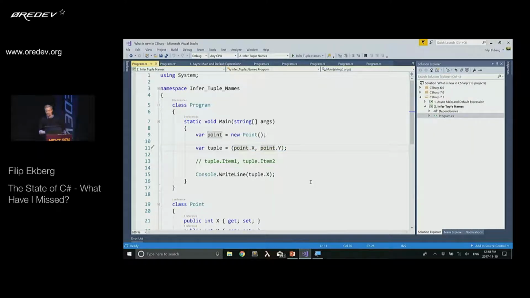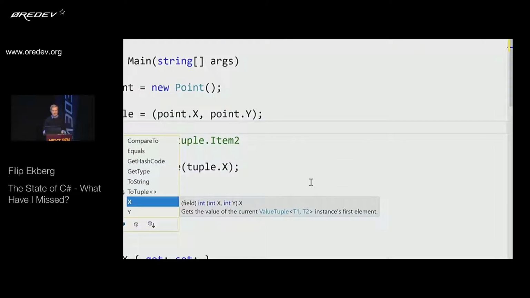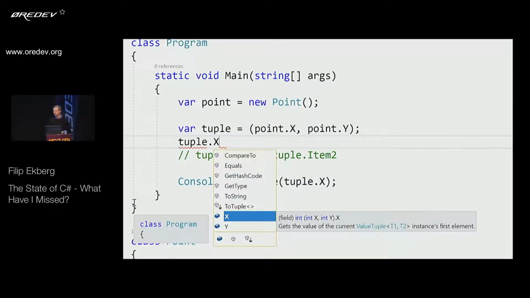Previously in 7.0, which is now old for you because we know all about that, you had to do this. You had to explicitly say that this one is going to be called X and this one is going to be called Y. But now they infer that instead, which means that I can say tuple.x, and that's now available on my tuple.